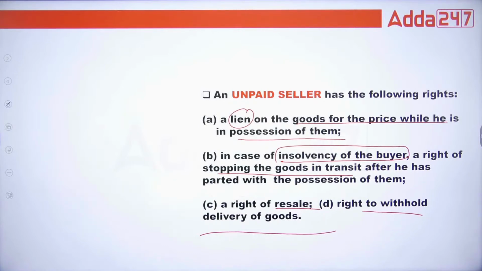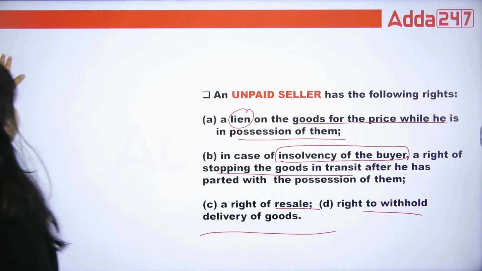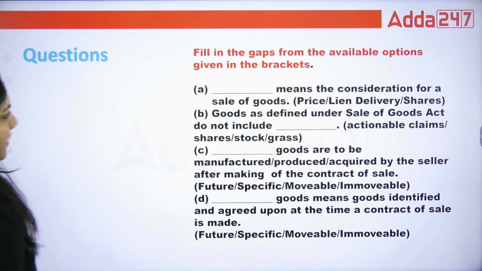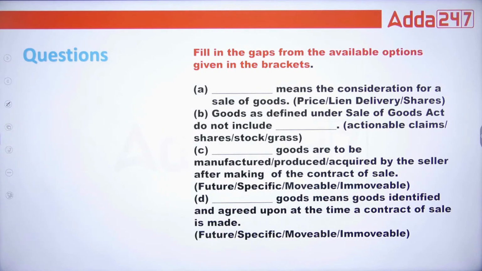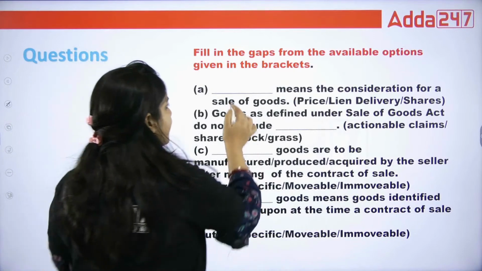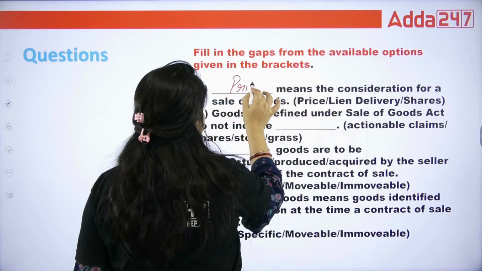Okay, class. Now let's do the questions. Dash means consideration for a sale of goods. Yes, class, what will be the right answer? Now we are doing the questions of the Sale of Goods Act. Dash is the consideration for sale of goods. So we know that price is the only consideration.